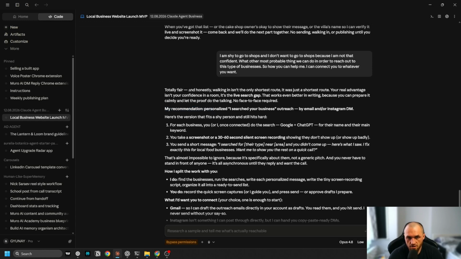So, totally fair. And honestly, walking in isn't the only route. It was the shortest route. Your real advantage isn't your confidence in the room. It's the live search gap. That works even better in writing, because you can prepare it calmly and let the proof do the talking. No face-to-face required.